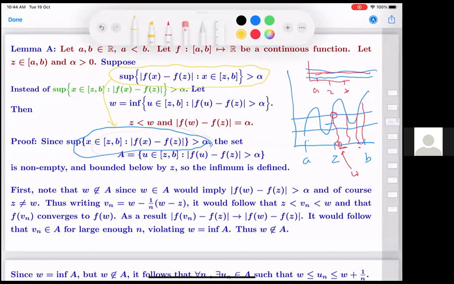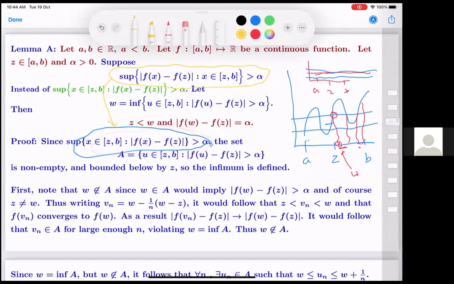Whenever we are taking the least upper bound and such things, we have to ensure that we are not taking the least upper bound of an empty set, or greatest lower bound, either way. So the infimum will be defined once you have a non-empty set and it is bounded. So there will be one such number w.